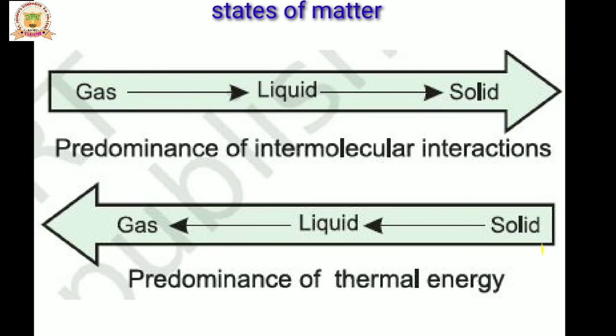The intermolecular interaction is more in solid and thermal energy is less. Whenever thermal energy is applied, the molecular momentum does not take place because of the tightly packed arrangement of the particles in solid. The intermolecular interaction and the thermal energy are inversely proportional. Means the thermal energy is inversely proportional to intermolecular interaction. When the intermolecular interaction increases, the thermal energy decreases.